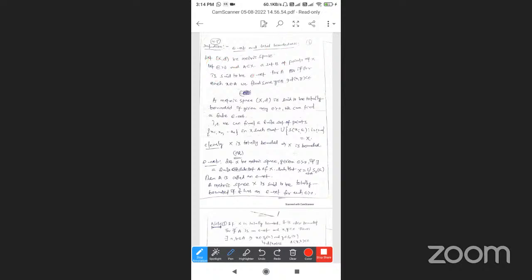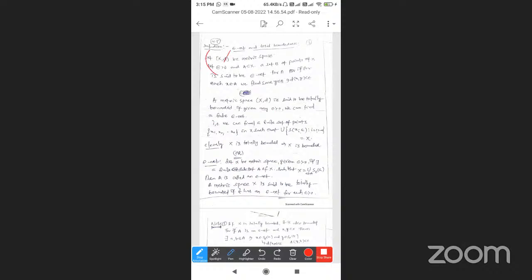Given epsilon greater than 0, let A be a subset of X and B a set of points of X. B is said to be an epsilon net for A if for each x belonging to A, there is some y belonging to B such that the distance d(x, y) is less than epsilon.